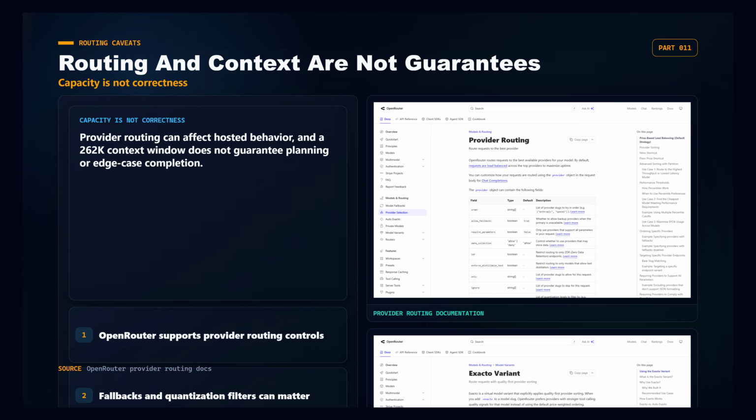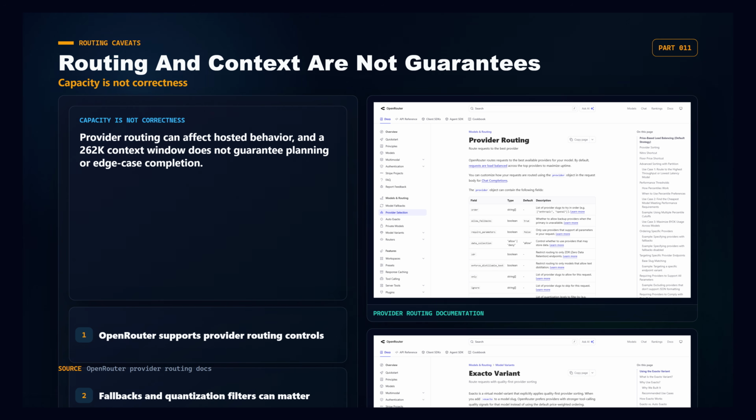Two caveats are important before the verdict. First, OpenRouter routes requests across providers and documents provider controls, fallback behavior, quantization filters, and data collection controls. That means a coding agent experience can depend on routing details, not only the model name. Second, the 262,000 token context window is capacity, not correctness. Large context can help with big repos and long traces, but it does not guarantee planning, state tracking, or edge case completion.